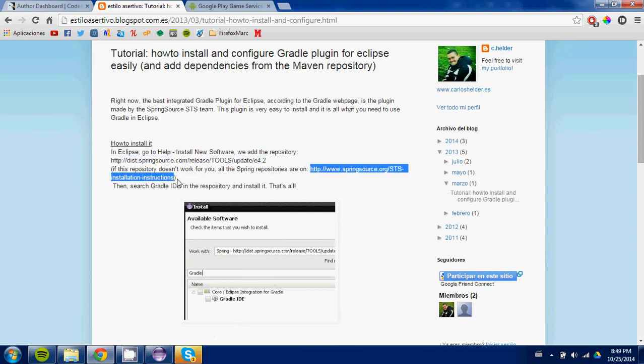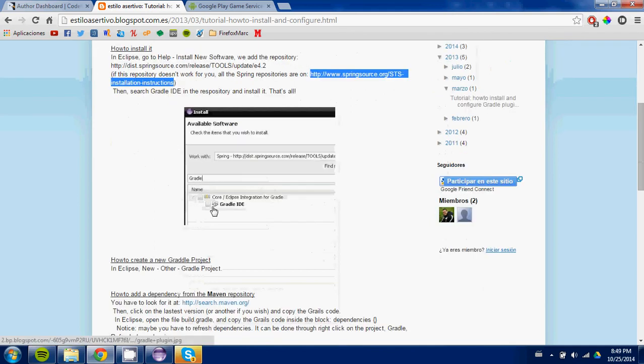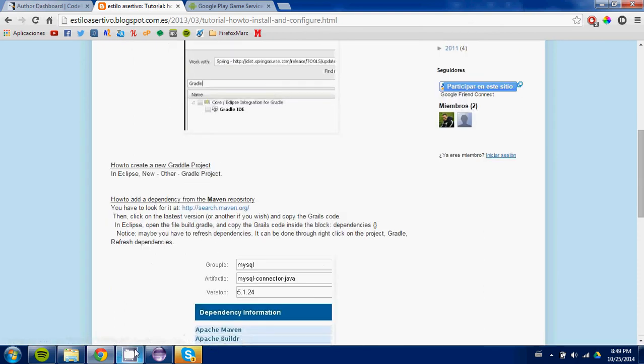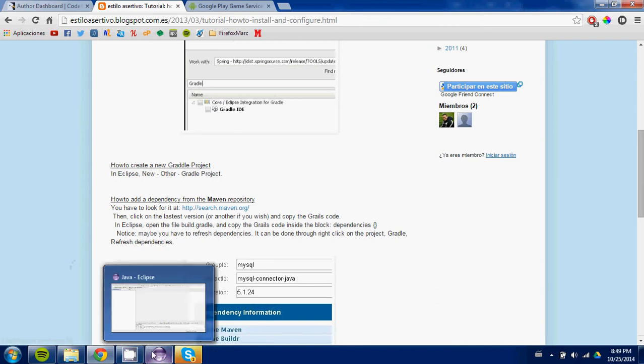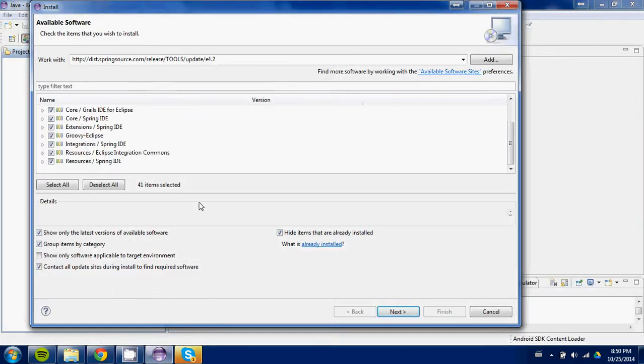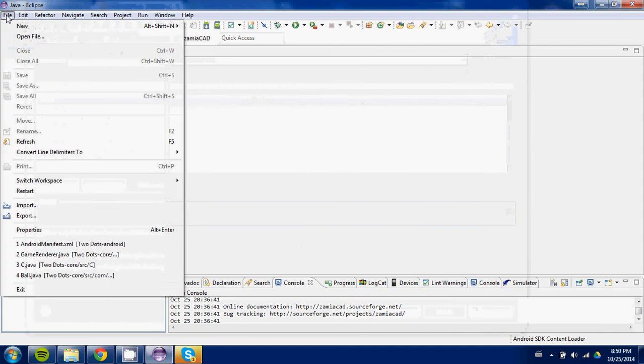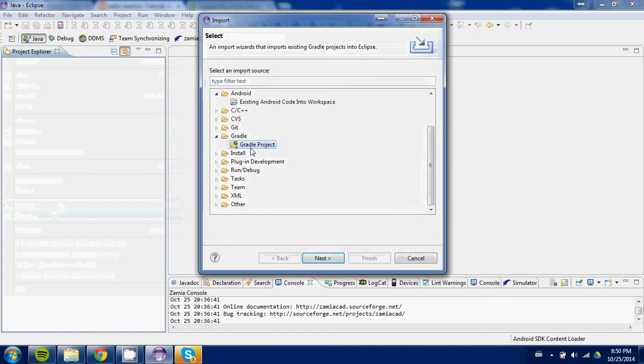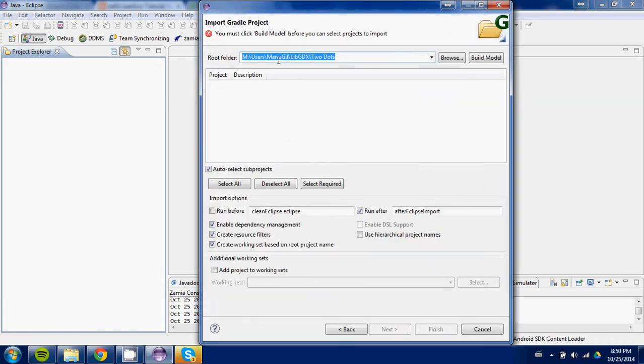Basically, the only thing that you need to install is the Gradle IDE, and that is gonna help you to import and export into Gradle. So now that you have Gradle installed, you gotta click Import Gradle project. Navigate to where the game is, Two Dots here, and click Build Model.